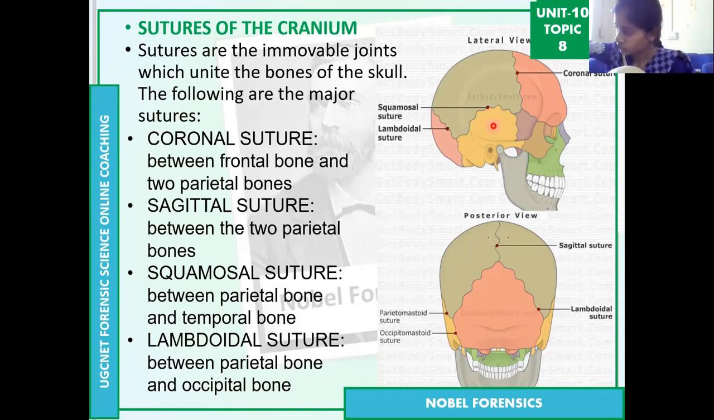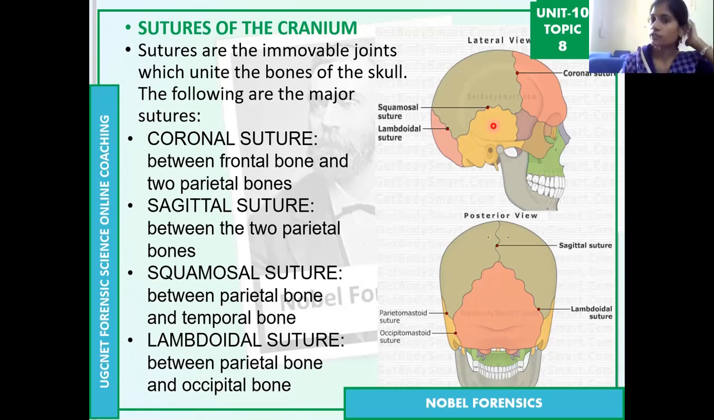Just to focus on the structure of these two skulls, there is some difference between the two occipital bones. This skull has a smooth occipital bone. But if you observe this skull, there is some protuberance, a bulge-like structure present on the occipital bone. If any skull has this bulge-like structure on the occipital bone, we call it the occipital protuberance, and it indicates that this is a male skull. Only males have that protuberance of the occipital bone.